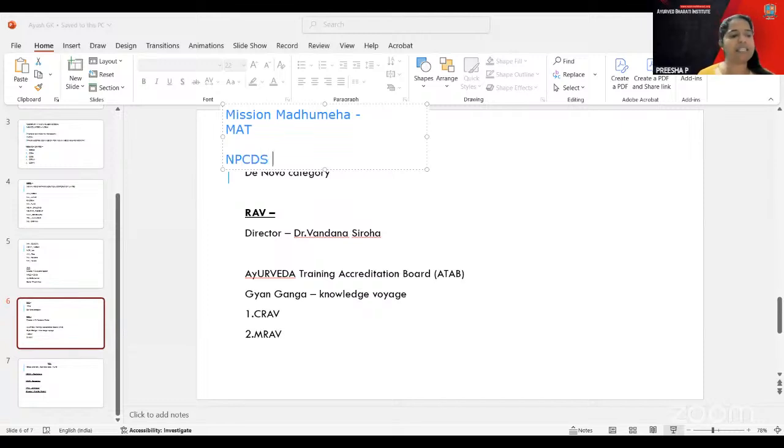So the NPCDS program: Ayush has been integrated in 3 different states of India. What are the 3 different states? One is Bihar, one is Surendranagar in Gujarat, and the third one is Bhilwara in Rajasthan.